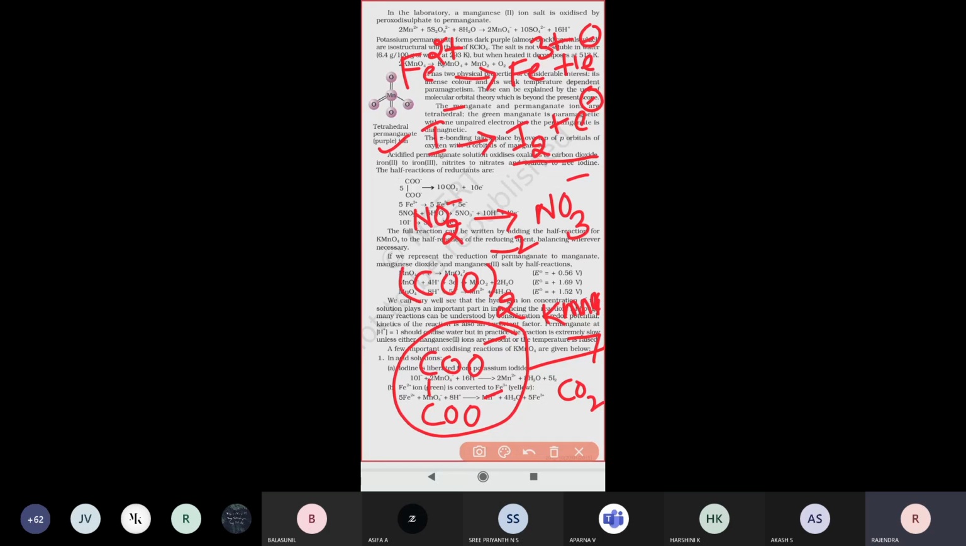So by using potassium permanganate, we are going to write the redox reactions, how they take place. We are going to write these in the next coming class. In the next class we will see that all this is very, very important.